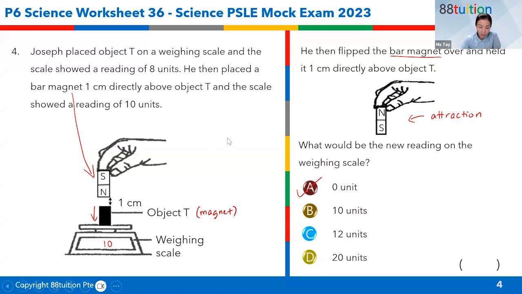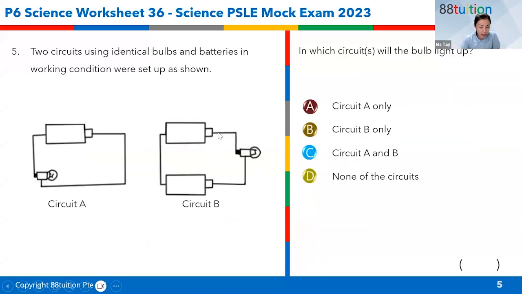Let's go on to question 5. 2 circuits using identical bulbs and batteries in working condition were set up as shown. In which circuit would the bulb light up? Your choice is actually, some of you, let's see, question 5. Some of you got this wrong. I have all the options there. A, B, C, D. Everybody chose.